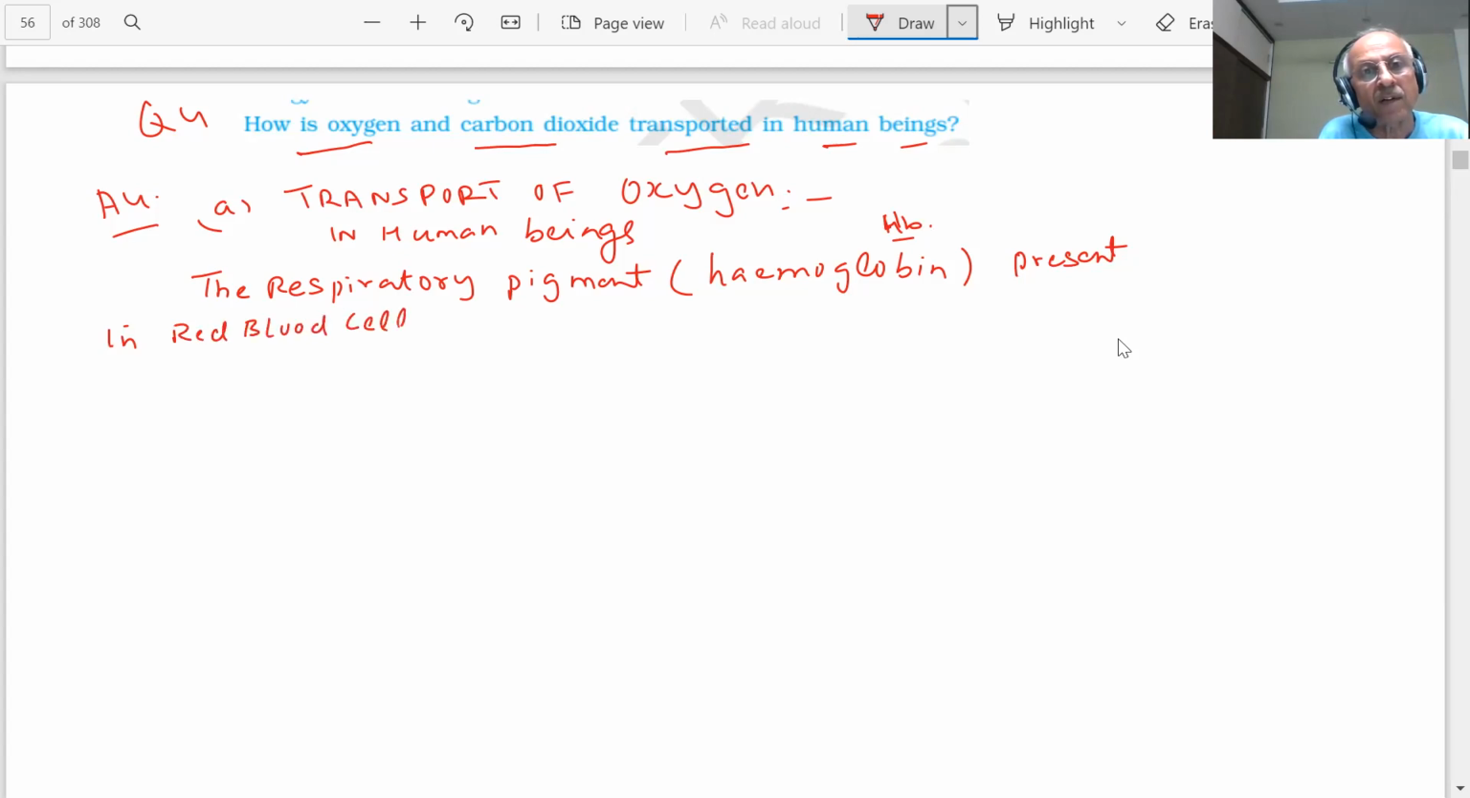Red blood cells, students. It takes up oxygen from where? Where does it take the oxygen from, student? It takes up oxygen from air. Okay? It takes up oxygen from air to the lungs.